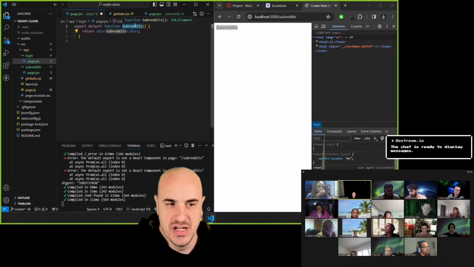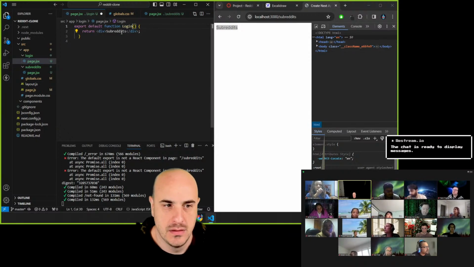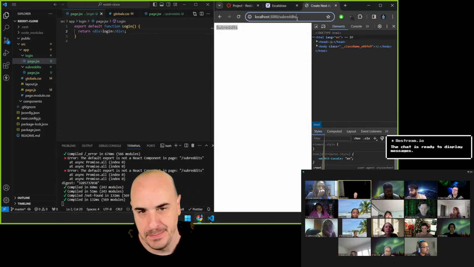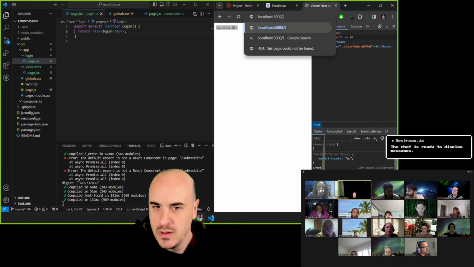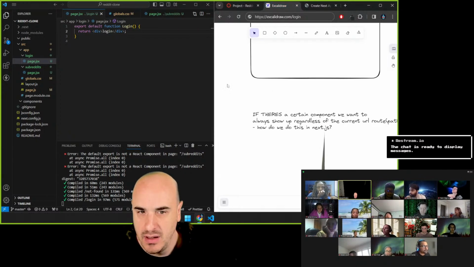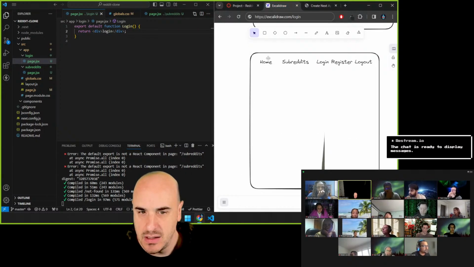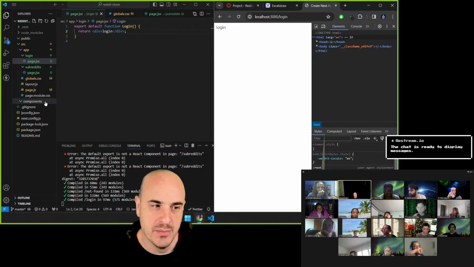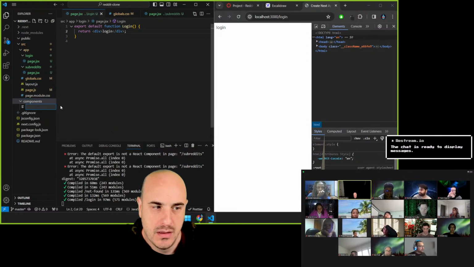Yeah. And I'll change this to be login and this to be login, future login, right? And when I go to login, now login shows up inside of subreddits doesn't. The thing is, at the top here, I want links to be able to go to these different paths. So I'm going to make a component called navbar.